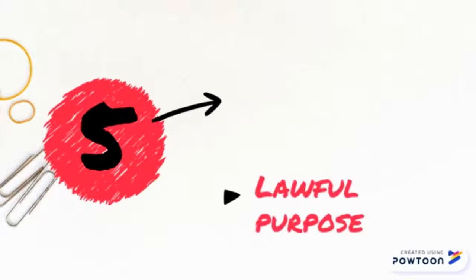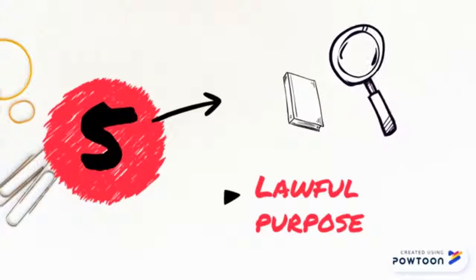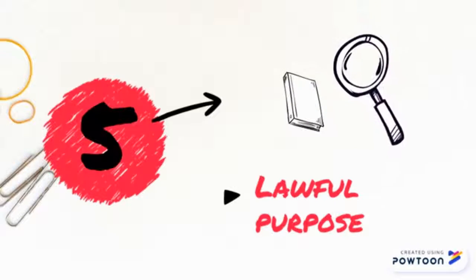Lastly, there must be lawful purpose. Every contract that is negotiated in Canada must have a lawful purpose or objective. In other words, no contract can violate any law. For example, I cannot make a contract to sell a stolen car.